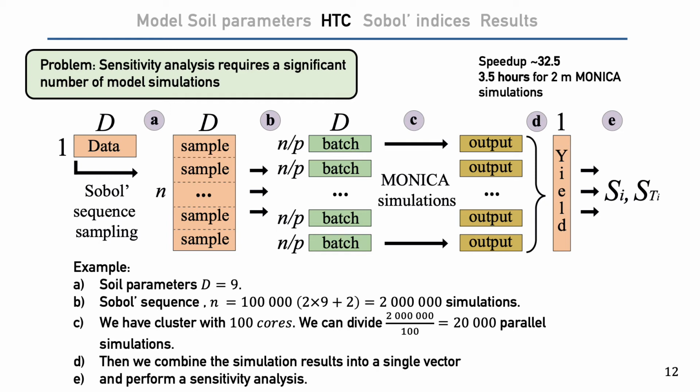Then we divided this matrix into parts. The number of parts depends on the number of cores in the cluster. For example, we used 100 cores, so we got a batch size equal to 20,000. Then on a single core, we ran models with different input parameters. We joined the obtained results into a single vector and performed sensitivity analysis.